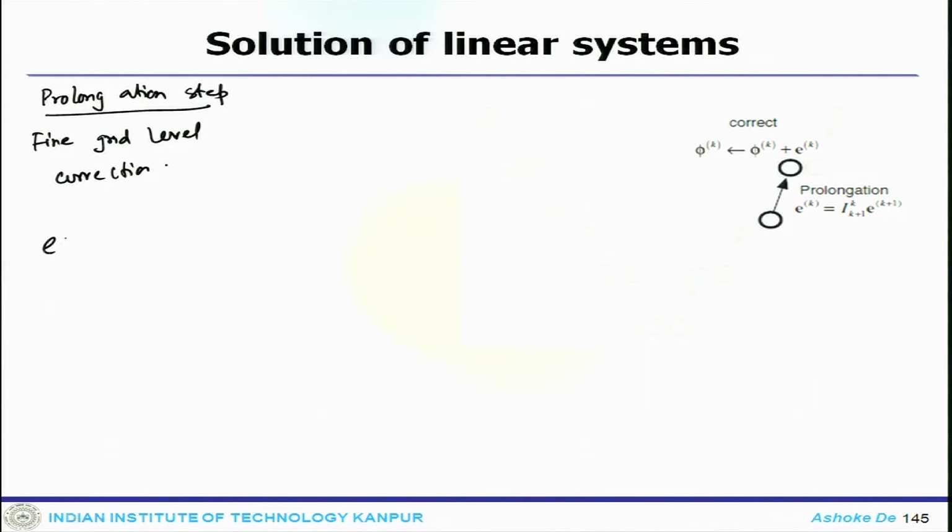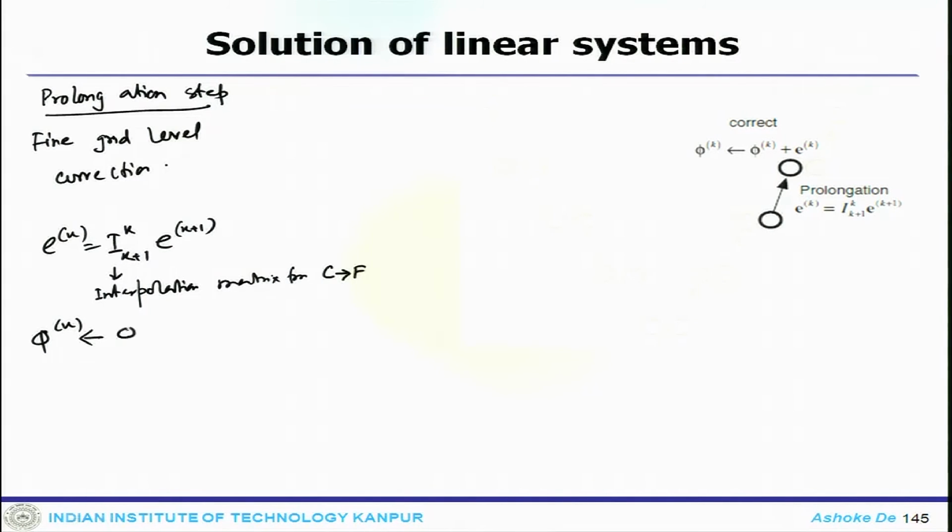So, the error vector is I^k_(k+1) times E^(k+1), where this is the interpolation matrix from C to F, and finally, phi^k can be obtained as phi^k plus E^k.